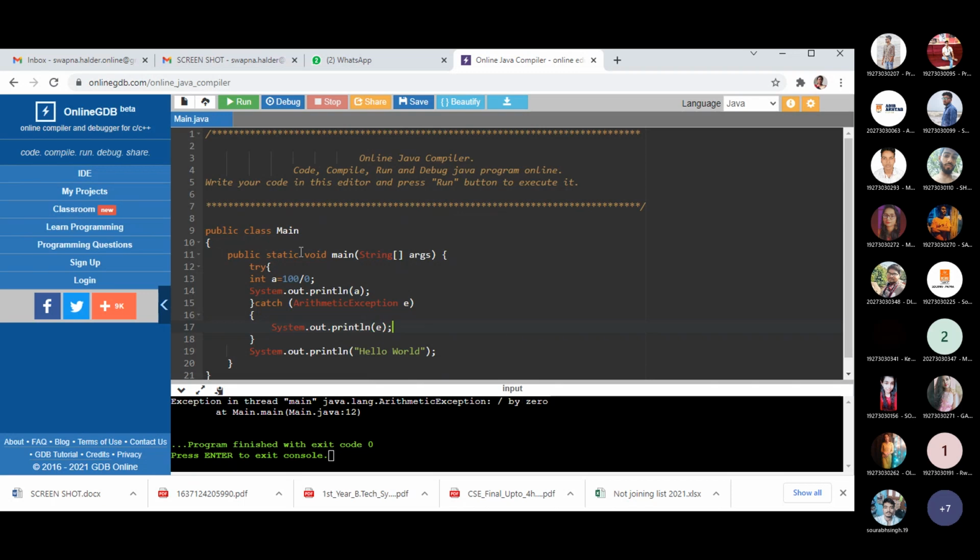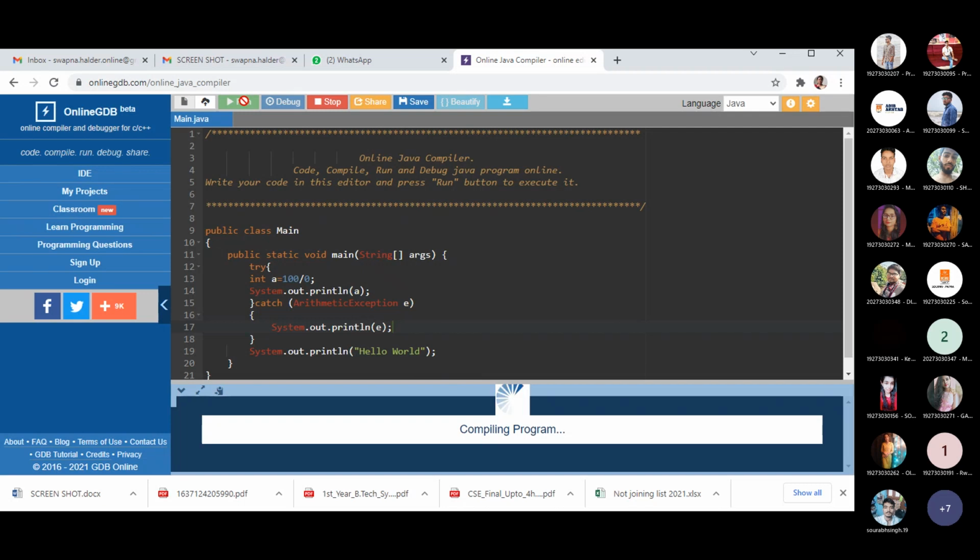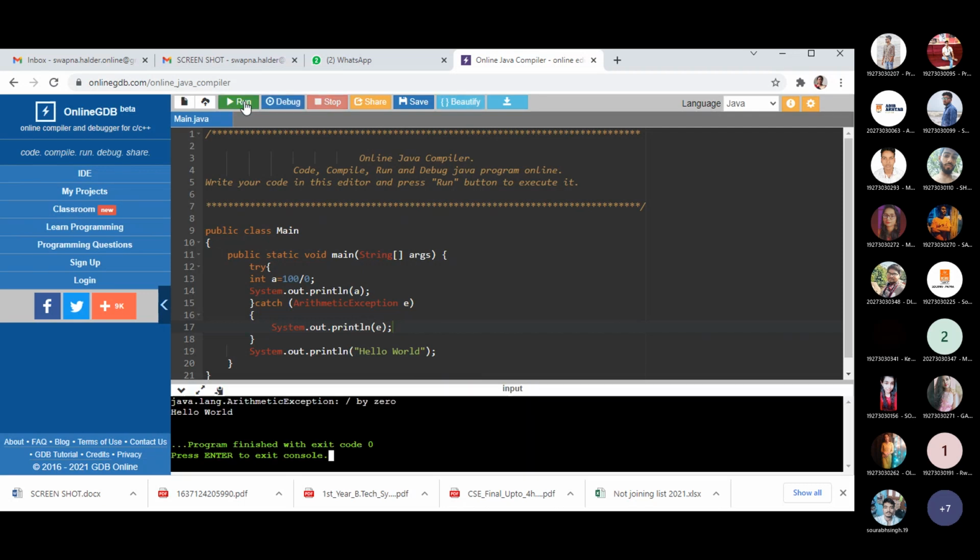Now try to execute this program and see what is happening. For the first run, whenever we run this code, only this type of statement is printed. That is, at line 12 there is an error and the error type is division by zero.